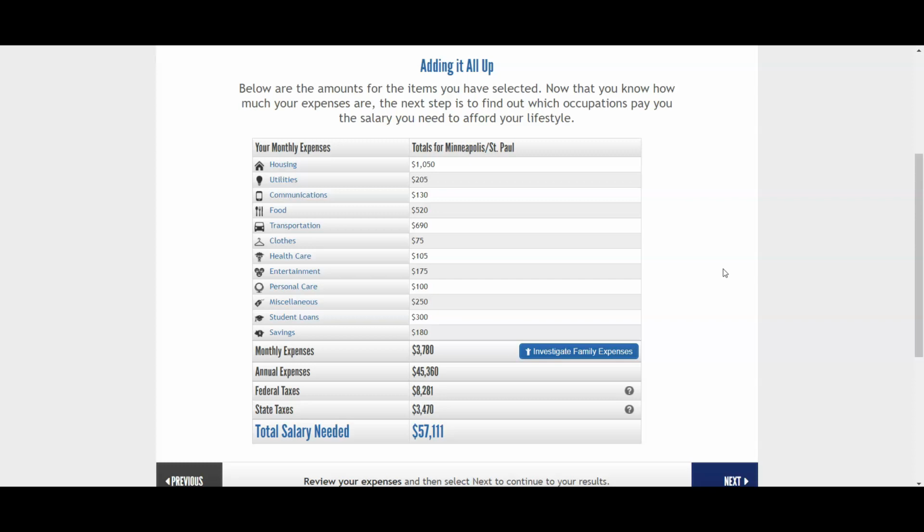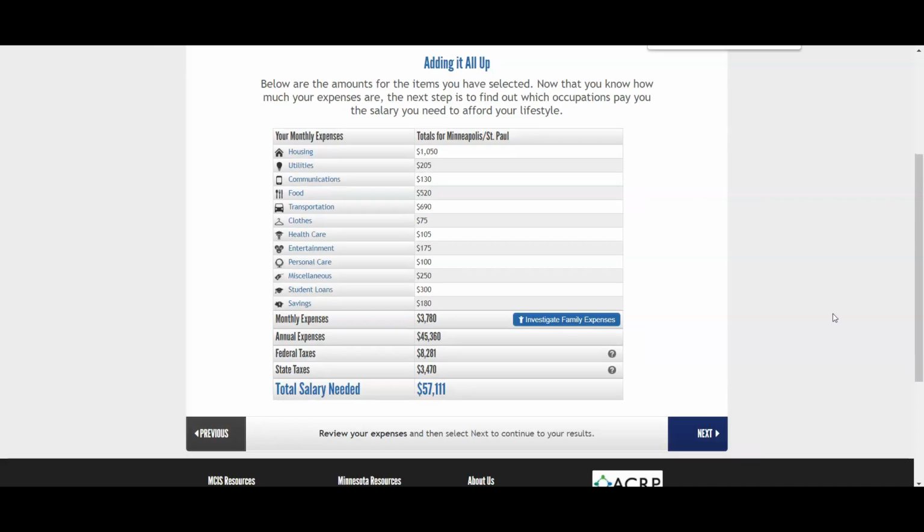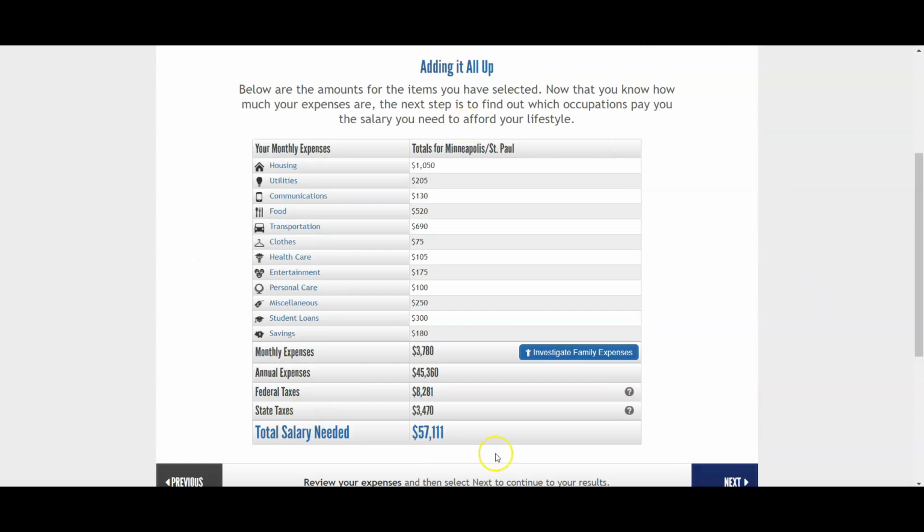So what I want you to do from here is take a screenshot of this, and if you can, try to get all of it in one picture like this. If you need to, you can always make your screen a little bit smaller by holding down Control and then the dash, which will make your screen go smaller. So try to get all of this on one screen, and then do the print screen, which I believe is Control and then that little box thing that kind of looks like a microwave on your Chromebooks.